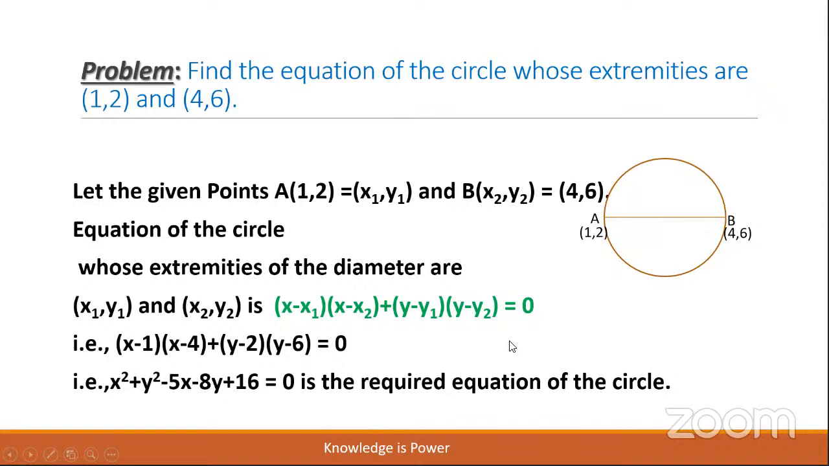If in any case you have forgotten the formula, you can still find the equation of the circle by finding the midpoint of AB, children. (1 plus 4) by 2, that is 5 by 2, and (6 plus 2) by 2, 8 by 2, 4. So (5 by 2, 4) will be the center. Let it be C. Then AC gives the radius. So you know the center and radius. Then find the equation of the circle using (x minus h) whole square plus (y minus k) whole square is equal to r square, which is the alternate method.